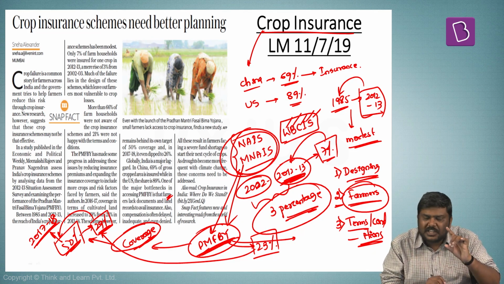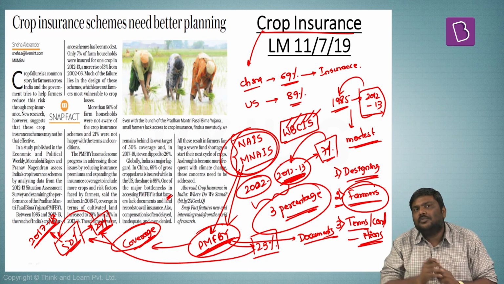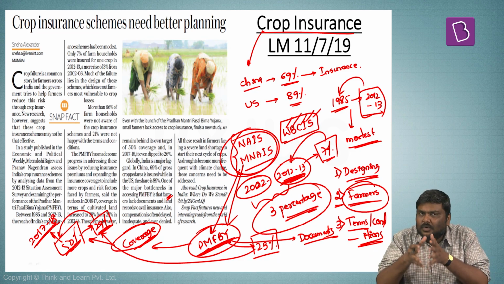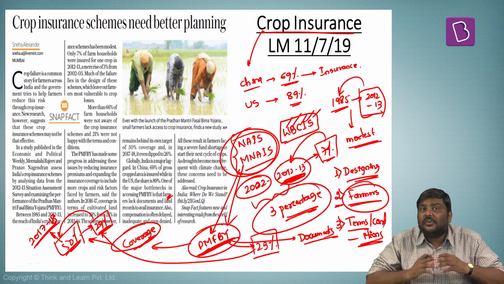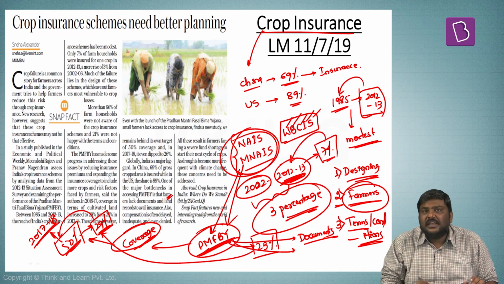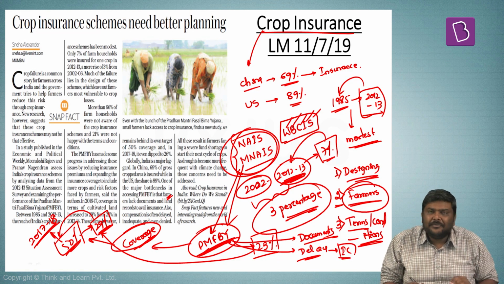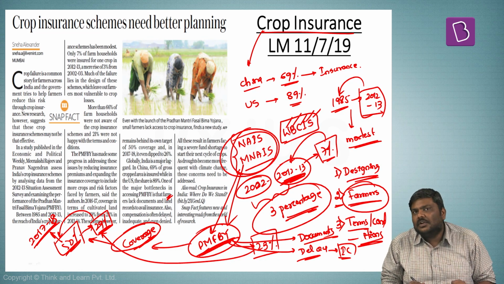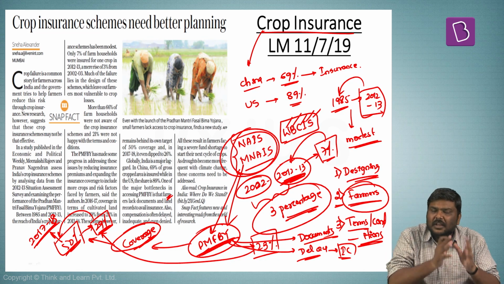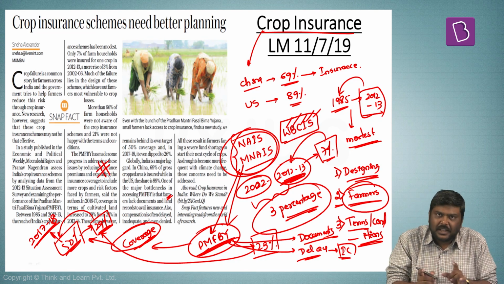One very important issue which has been flagged is non-availability of documents. That is, all the farmers do not have all the proper documents. And since they don't have all the required documents, it is very difficult for them to get access to the crop insurance. And second, in some of the cases, there has been a delay in providing the insurance coverage. And since there is a delay in providing this particular insurance amount, farmers are opting out of this particular insurance coverage or insurance scheme. So these are some of the points which have been mentioned in this particular article.